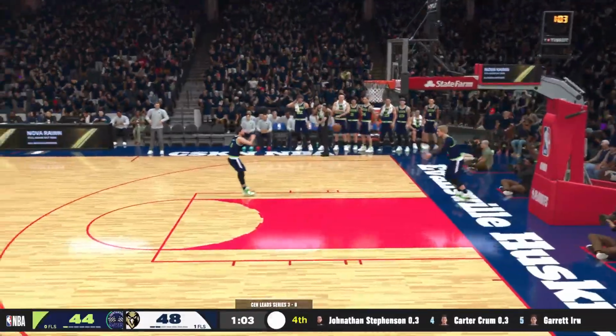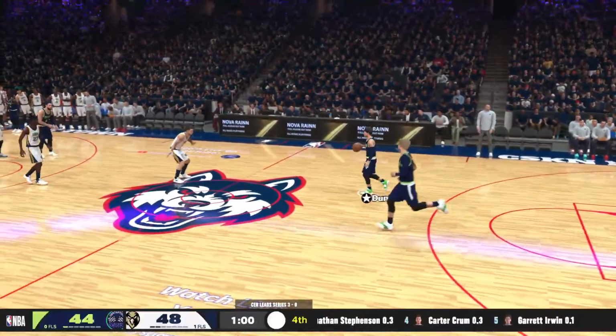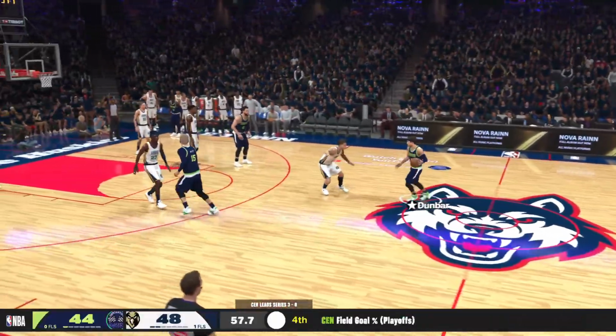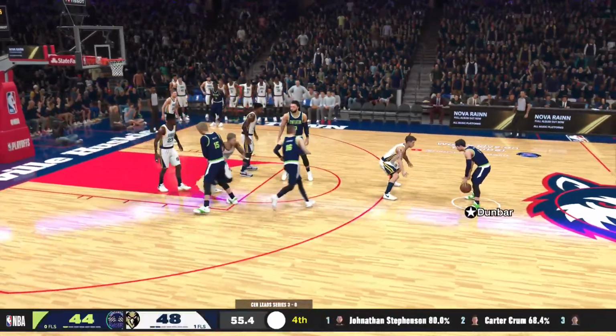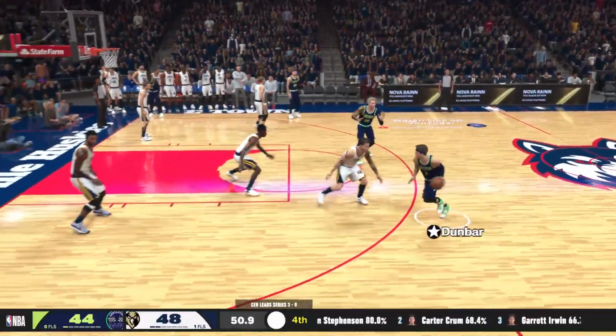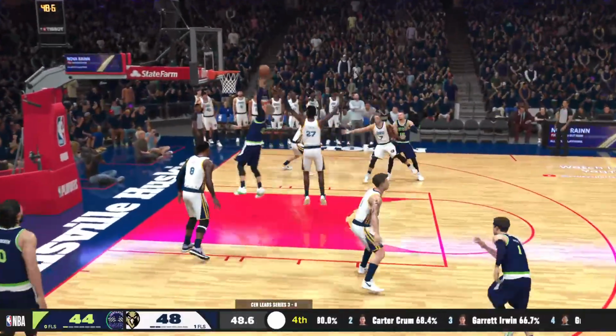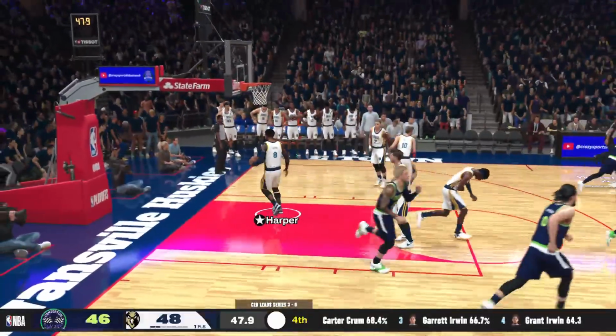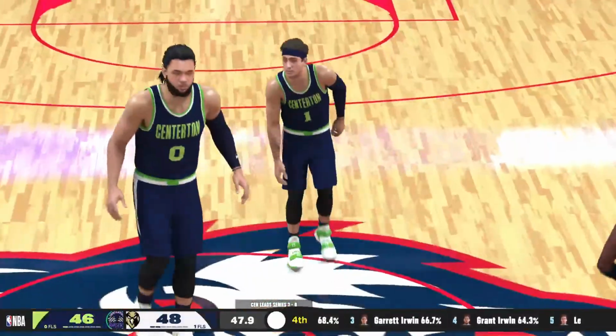Here come the Hawks. Now it's Dunbar. Cooper Dunbar has the ball. Dunbar has it. Keeps it himself. Pass to Weldy. Weldy for 2. 2-point game.